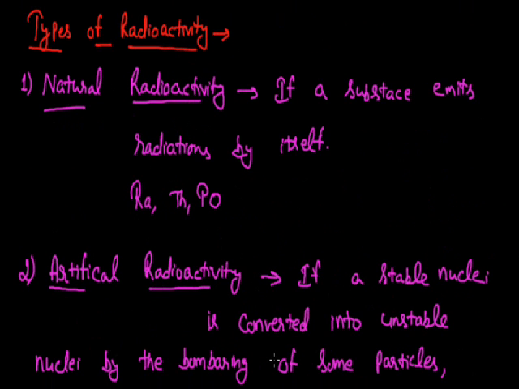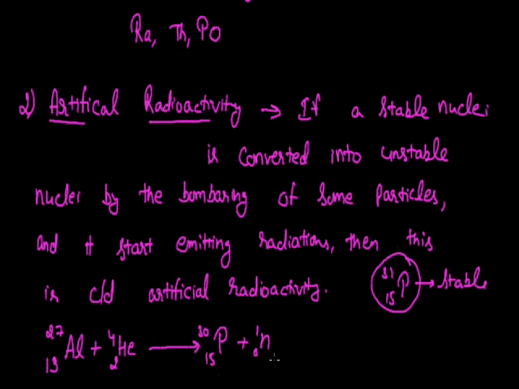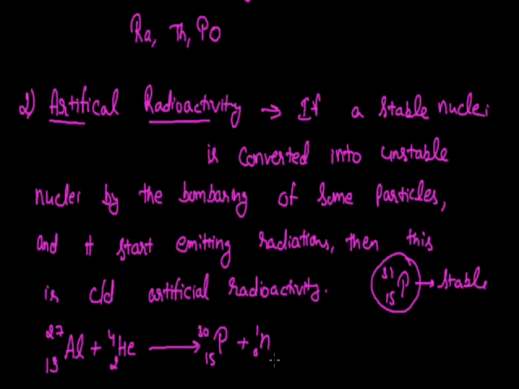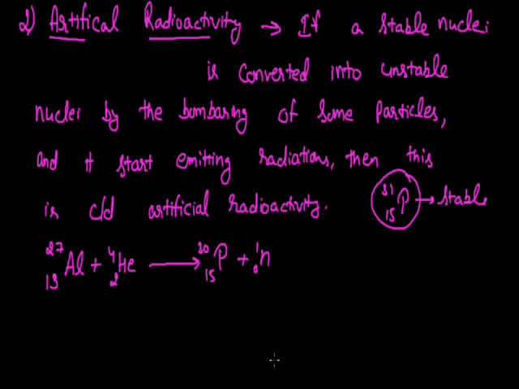Now we will deal with why various kinds of radiations are emitted by an unstable nucleus, and how by the emission of these radiations the N by P ratio of an unstable nucleus comes into the range that is required for a stable nucleus. So that's our next heading. Here we will be talking about the explanation for different radioactive radiations.